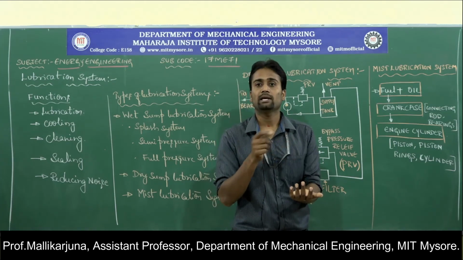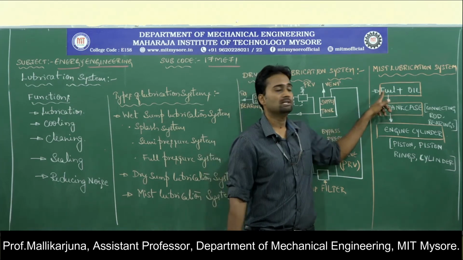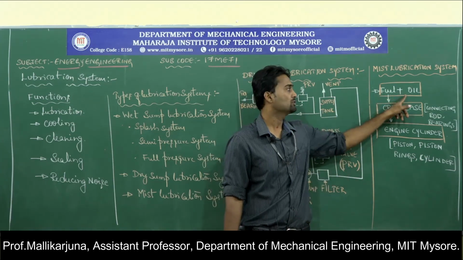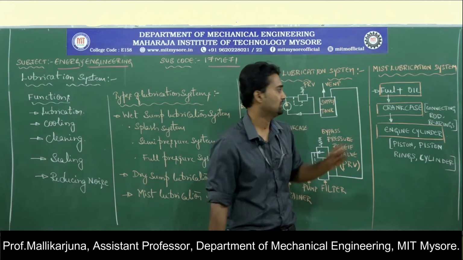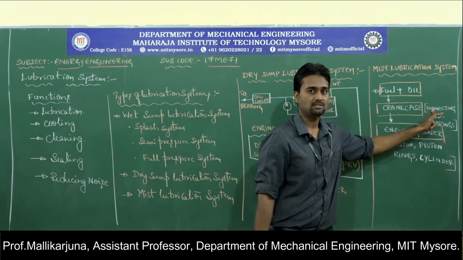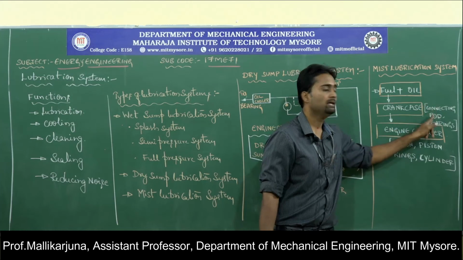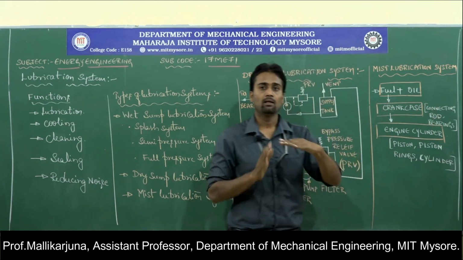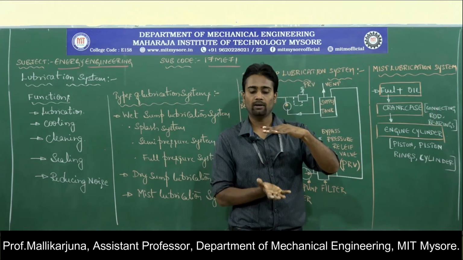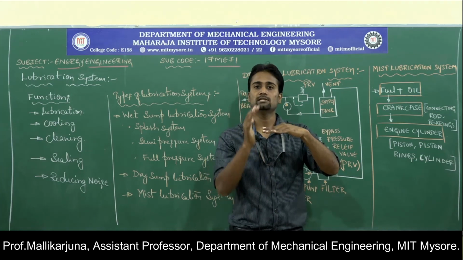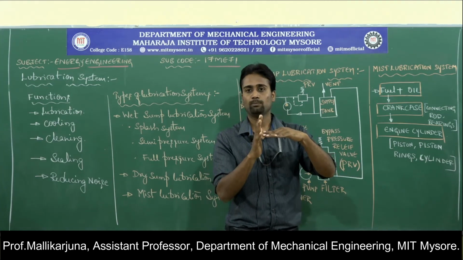All these parts will be immersed in oil as well as fuel, so that the oil is going to perform its lubricating action on these parts. So that is how these parts will be lubricated. Then the oil has to be passed from the crankcase to the actual engine cylinder through the transfer port.